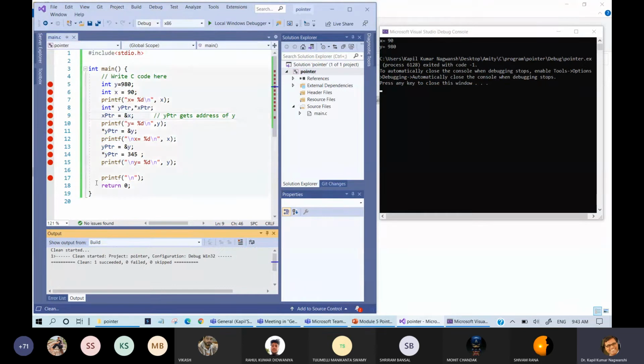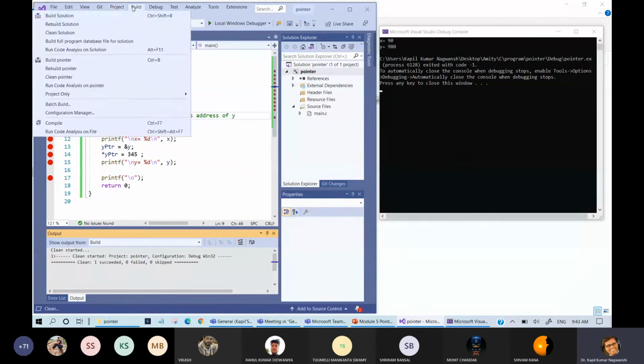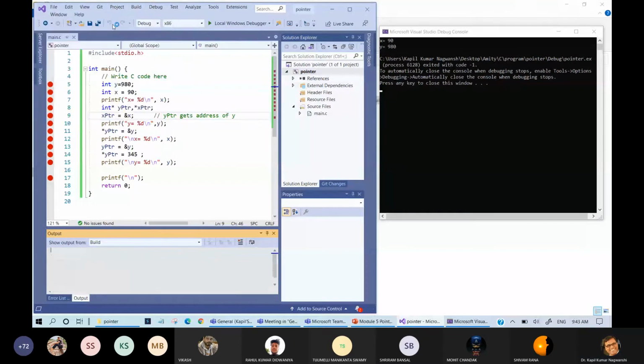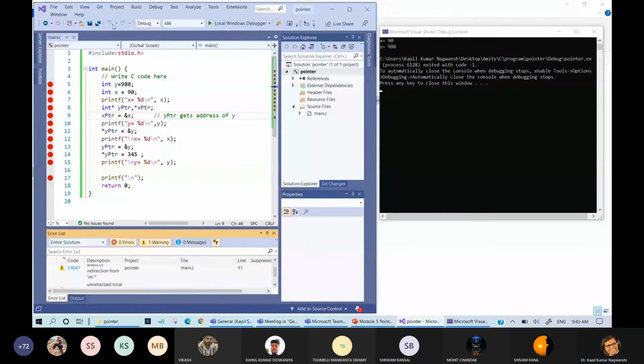Now we have cleaned the solution and now let us restart, rebuild the solution. So line number 11, y pointer is address. Okay, this is the problem. So this will hold the address of y now.